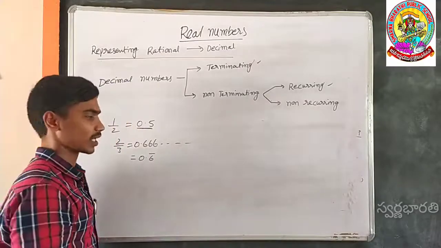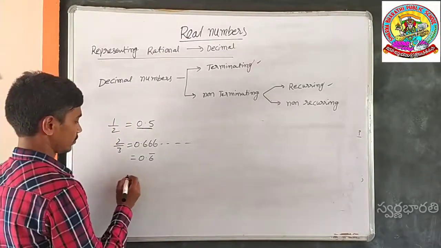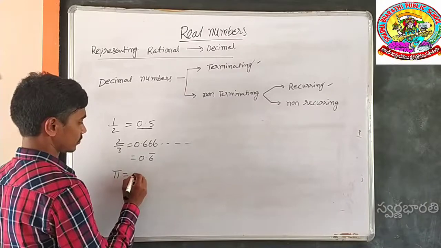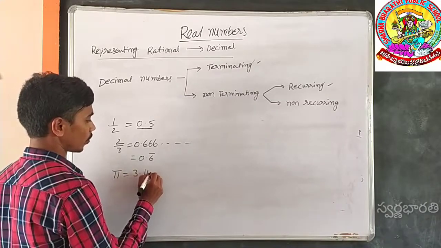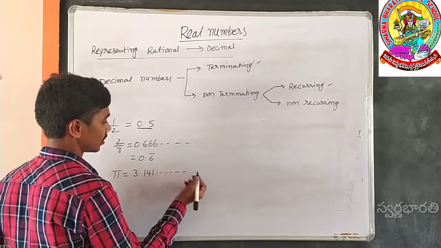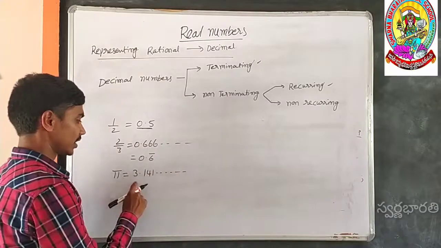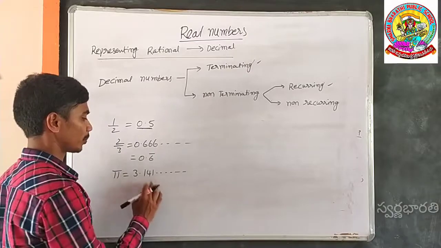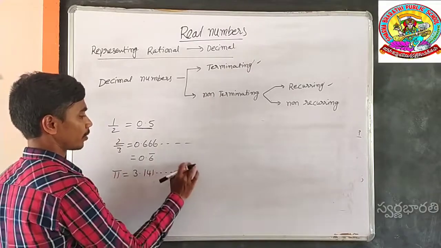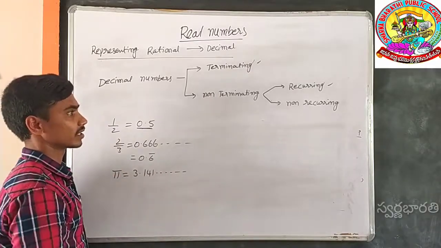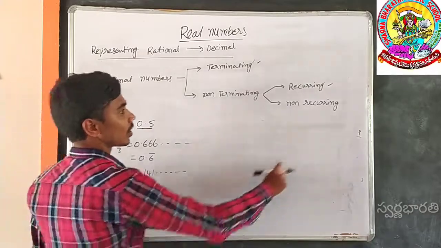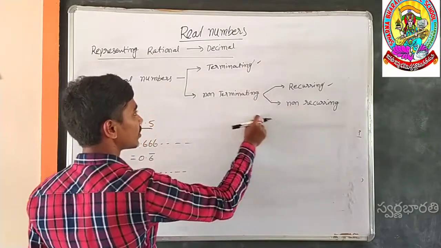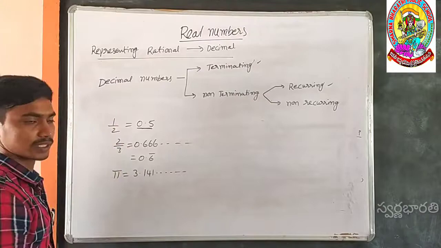Again, non-recurring decimal. What is meant by a non-recurring decimal? The value of pi, 3.14 and so on. It does not repeat. It keeps coming continuously. There is no end to this decimal number. So that's why pi is called an irrational number, a non-recurring, non-terminating decimal.